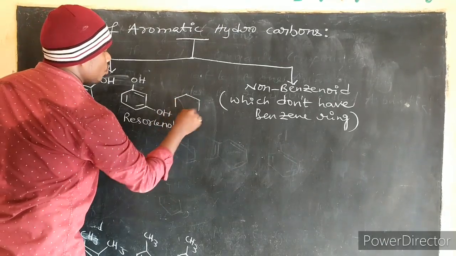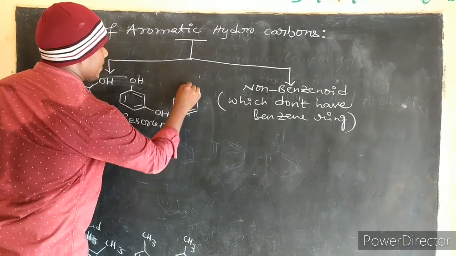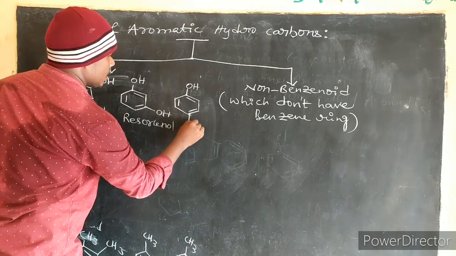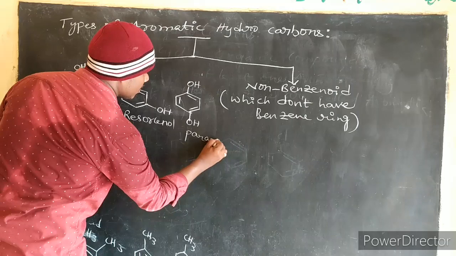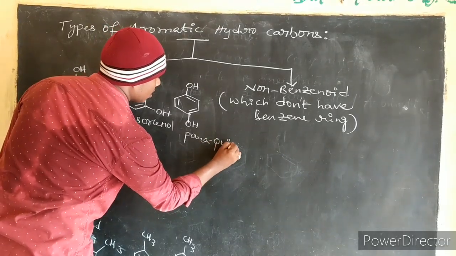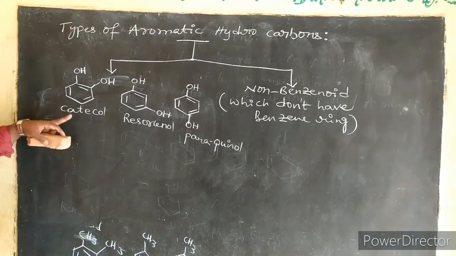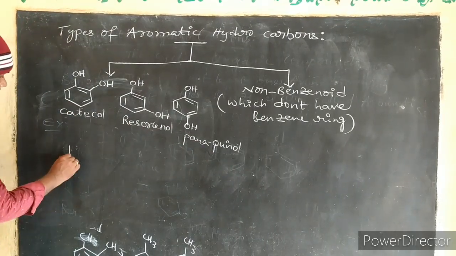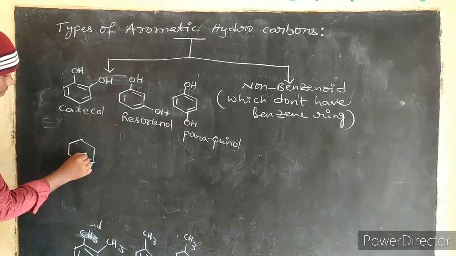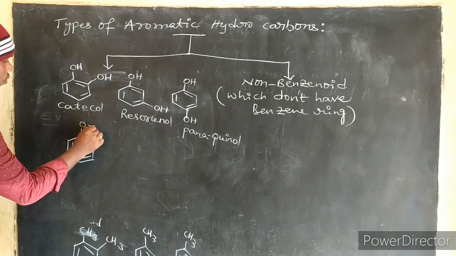And if these two hydroxy groups are para to each other, then this is what? Paraquinone. Catechol, resorcinol, paraquinone.